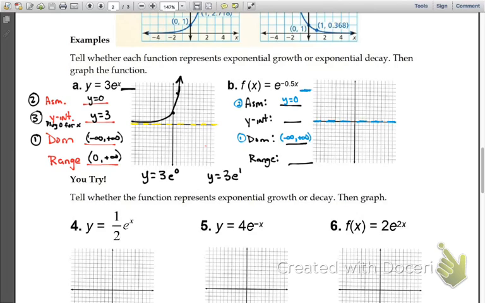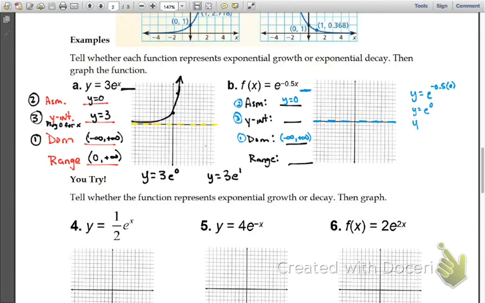Next thing then is my y-intercept. So if I do my y-intercept, I'm just going to plug in 0 for x. So I'm going to have e to the negative 0.5 times 0. What's the exponent? What's negative 0.5 times 0? 0.